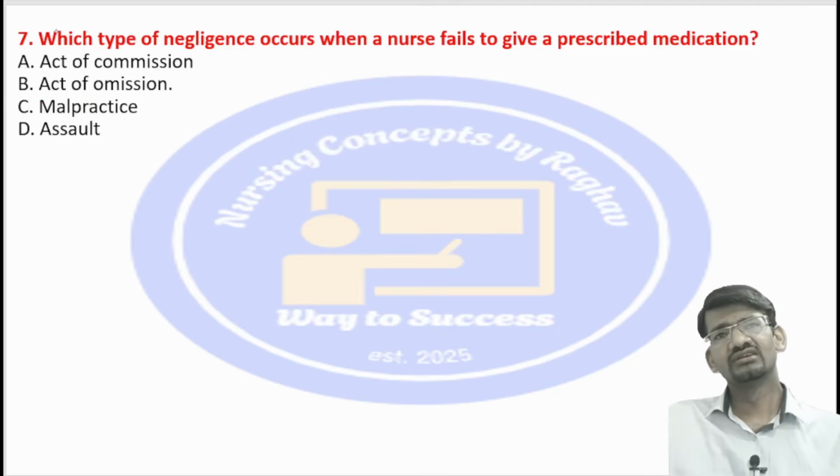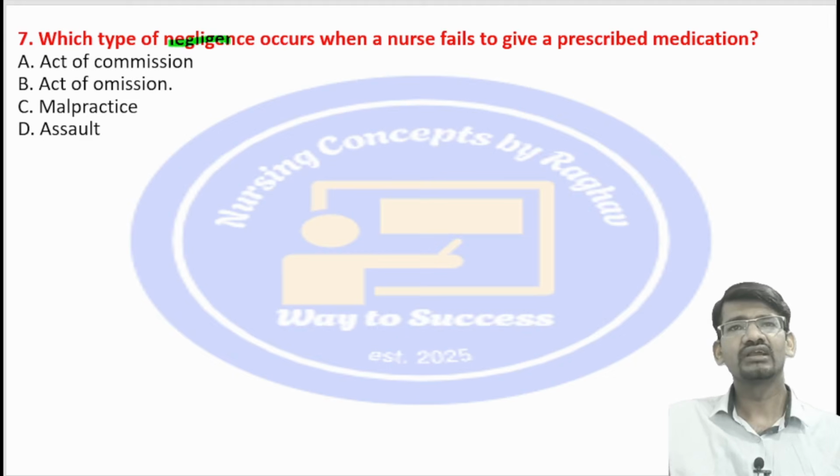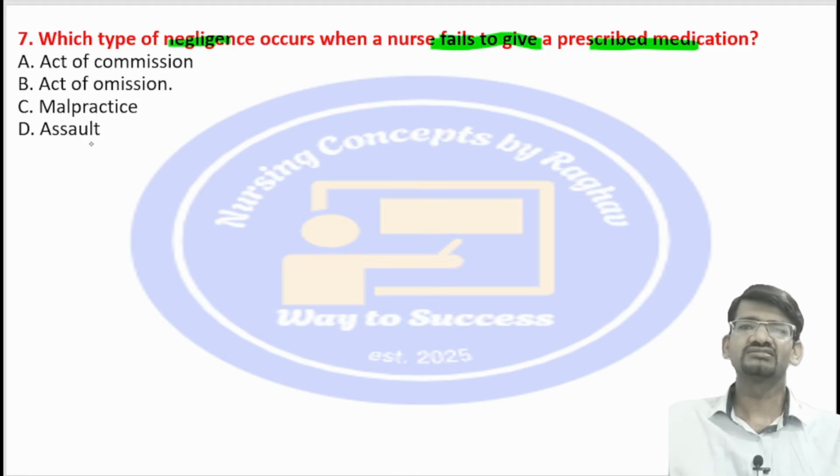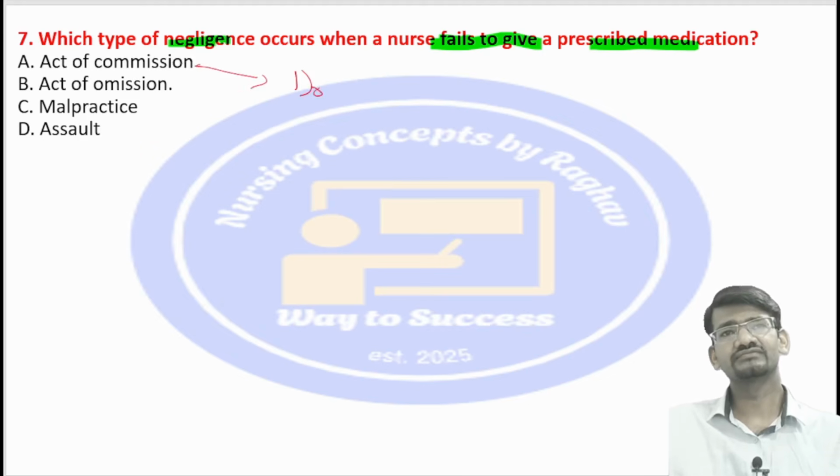The next question here: which type of negligence occurs when a nurse fails to give a prescribed medication? Act of commission, act of omission, malpractice, and assault. See here, what kind of negligence they are asking. First understand: in the act of commission, commission means she does the wrong thing that should not have been done.